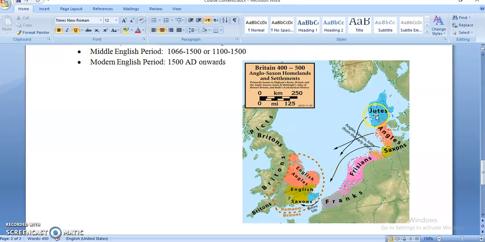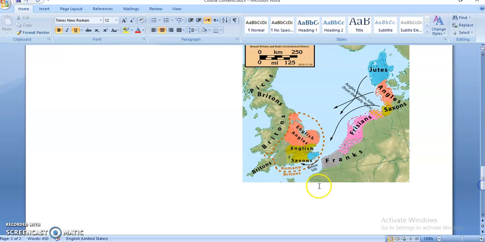So here you can see Jutes, they lived here, and then Angles and Saxons. These were the three nations, Anglo-Saxons. And this whole area, as you can see here, is known as Scandinavian area, Scandinavia. And somewhere here, across English Channel, here we have France and Duke of Normandy attacked here.